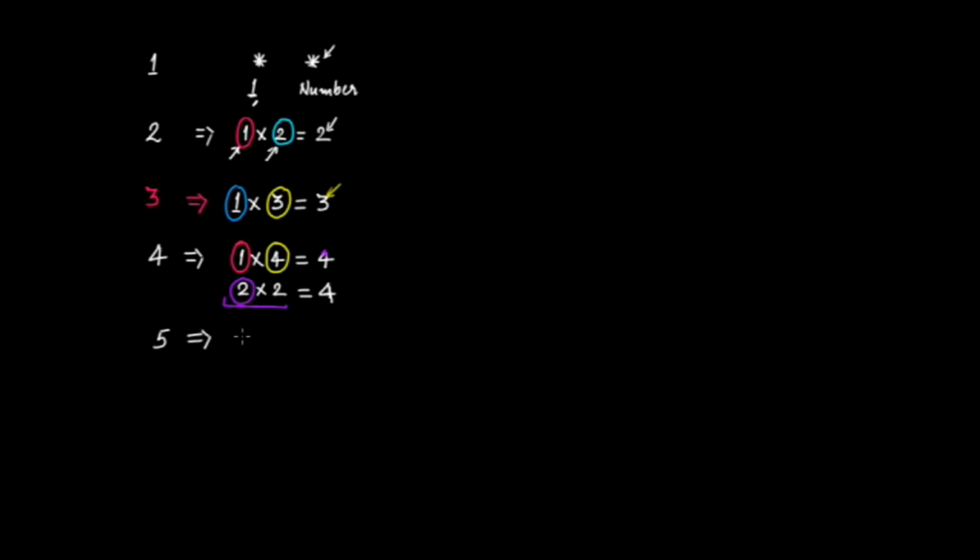Yes, of course, because 1 multiplied by 5 is equal to 5. 1 is a factor, 5 is a factor, and there are no other factors apart from these two factors. That is 1 and 5 are the only two factors for 5.